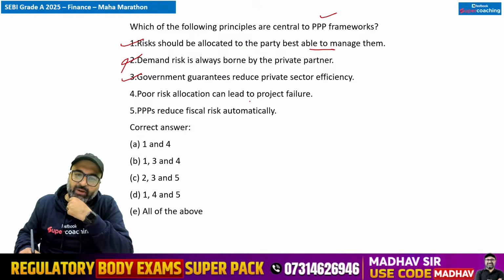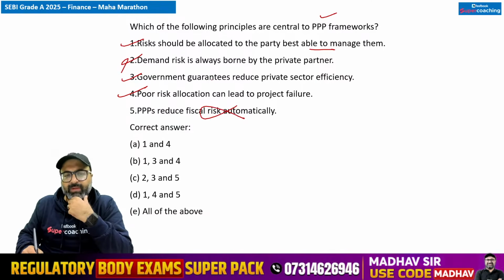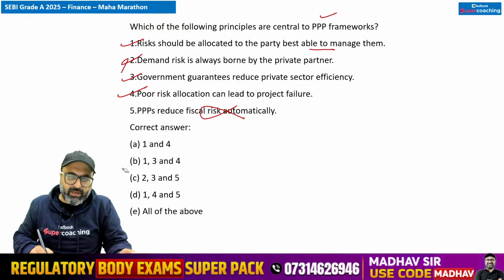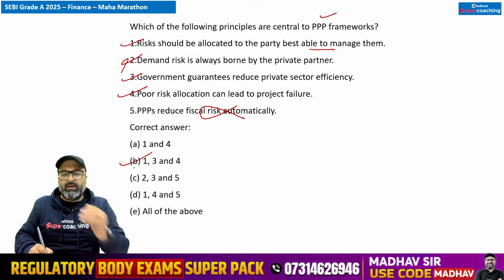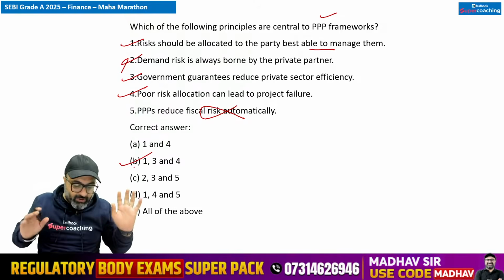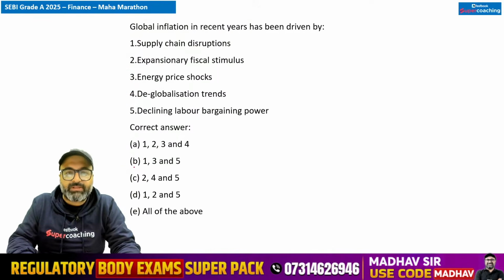Poor risk allocation can lead to project failure. Correct. PPPs reduce fiscal risk automatically. नहीं, ऐसा तो नहीं है. Fiscal risk are still there. They are not reduced, but they are shifted. They are distributed. तो उसके basis पे the correct answer will be 1, 3 and 4 are correct, but second and fifth statement is wrong. Moving on to the next question.